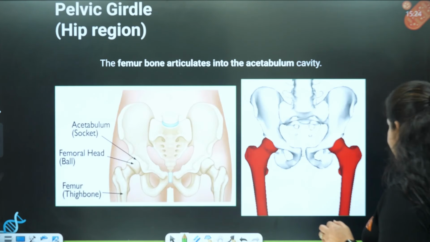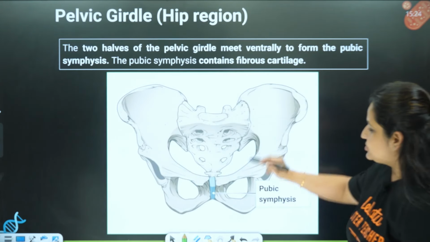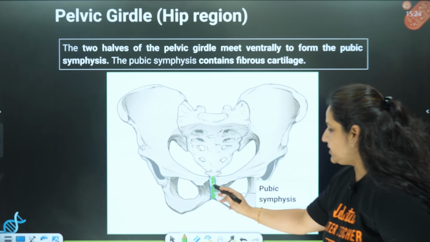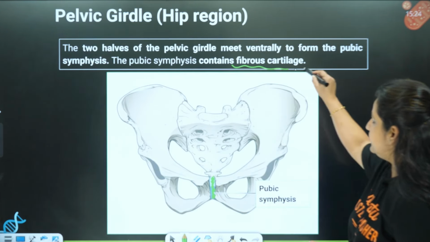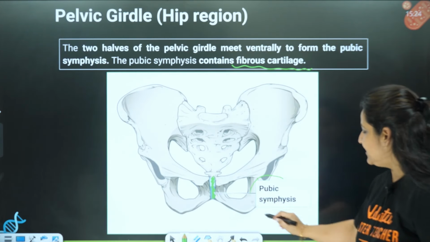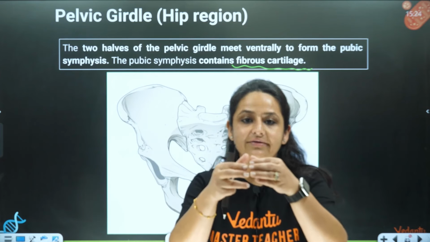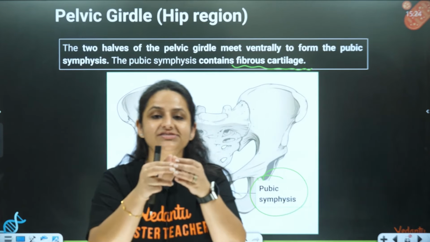So I'll talk about this thing. A cartilage is present over here. This is called the fibrous cartilage. This fibrous cartilage is the pubic symphysis. This is to join the bones ventrally, to join the girdles ventrally.